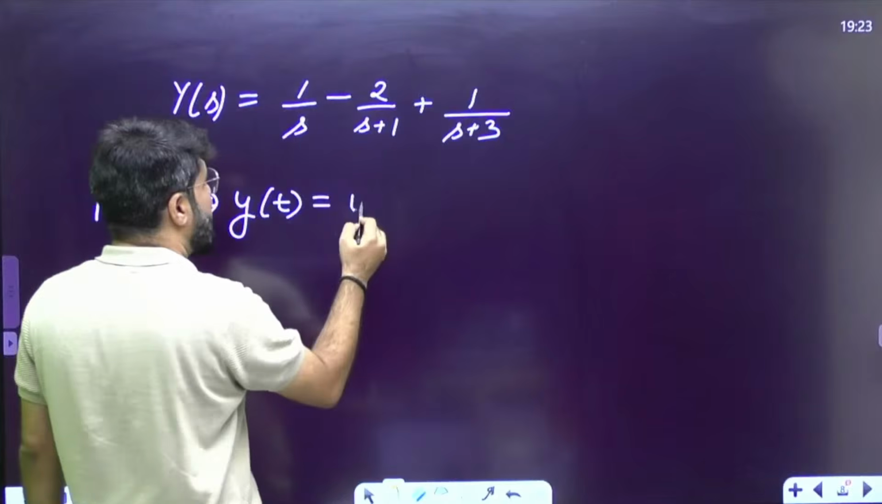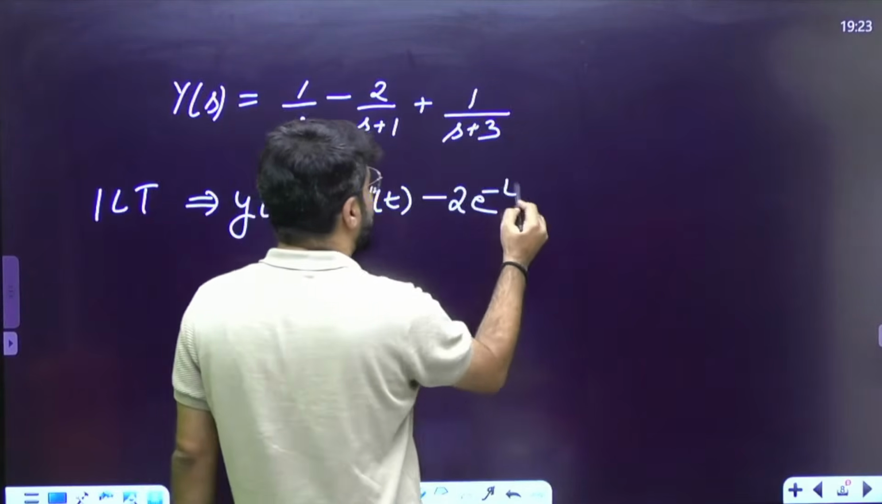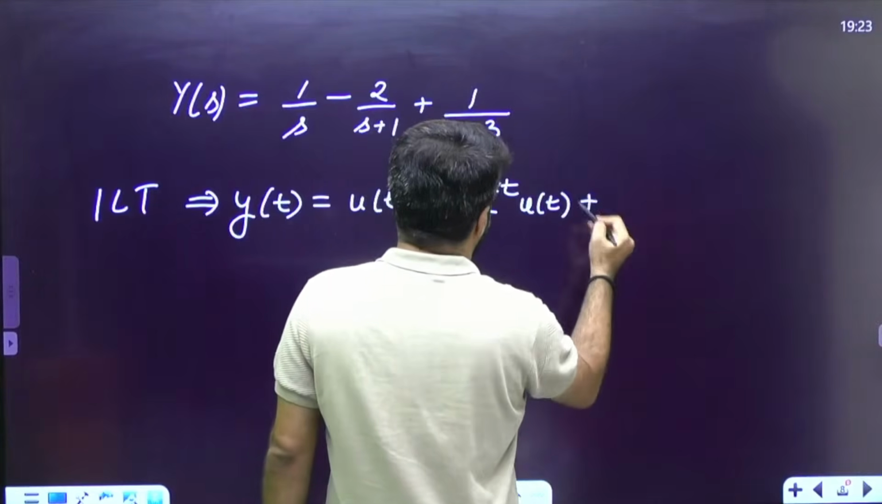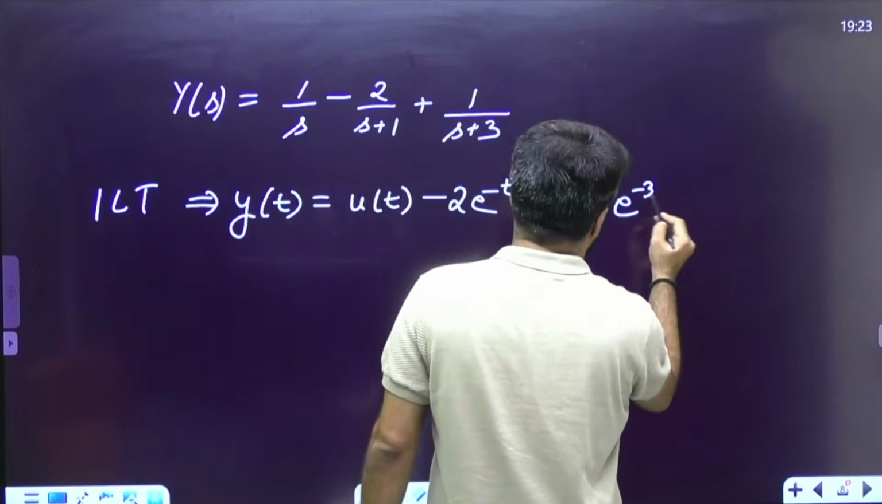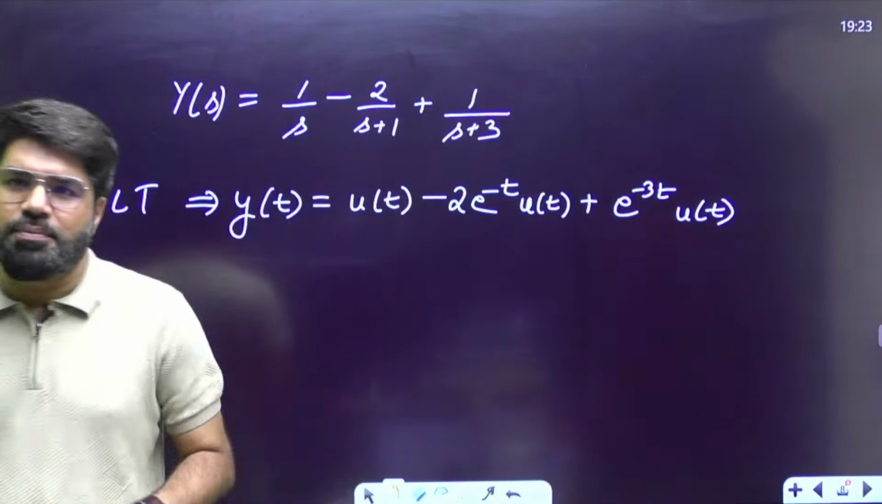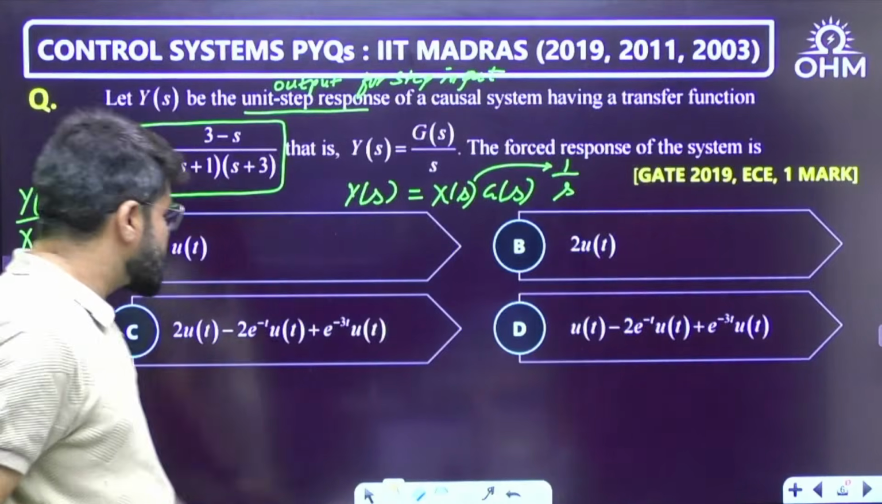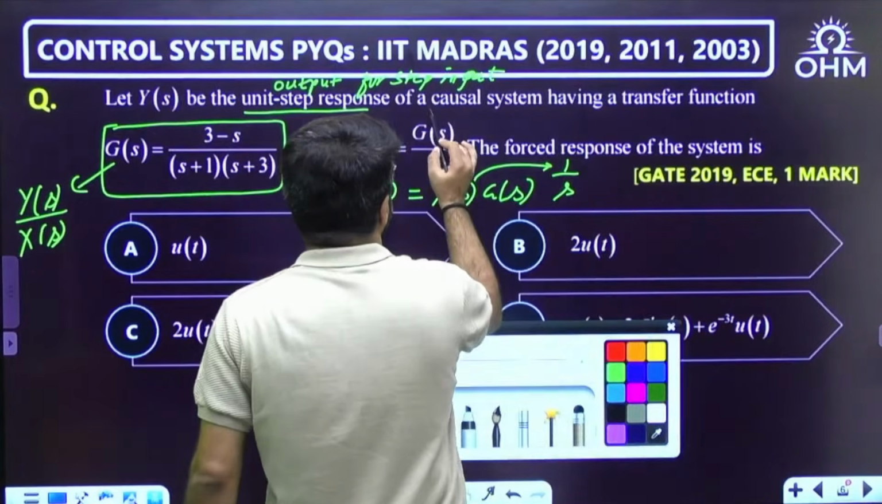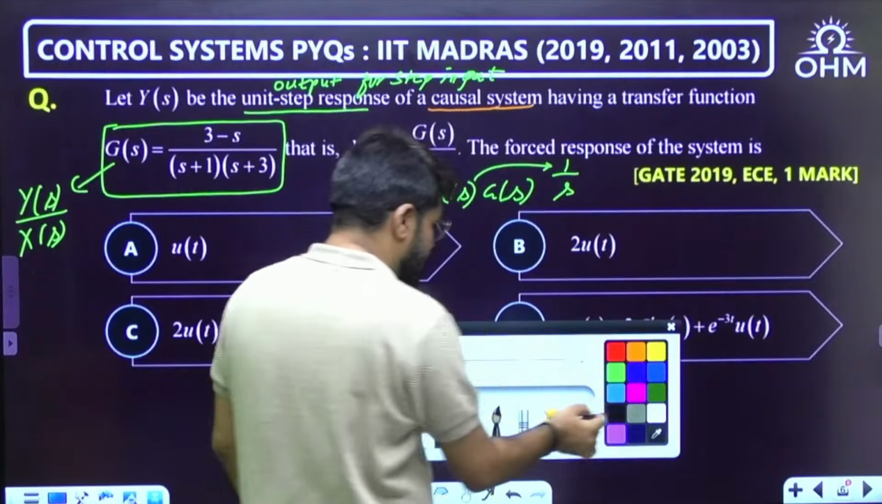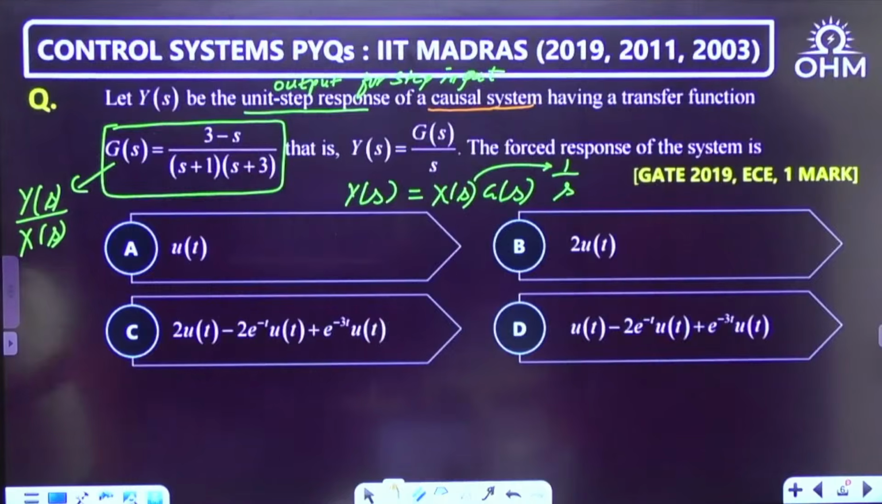This is 1 upon s corresponding to 1 or u(t), minus 2 times 1 upon s plus 1, e power minus t u(t), and then 1 upon s plus 3, e power minus 3t u(t). This is the response of the system. It is a causal system, that is why I have taken every signal as a u(t) signal.